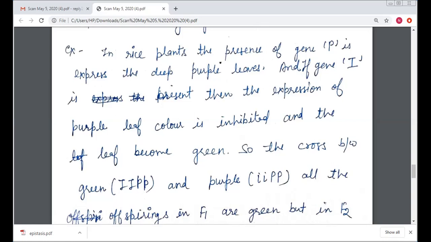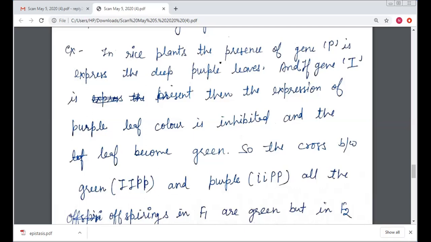So in the presence of capital I, the expression of purple leaf color is inhibited and the leaf becomes green. So in the cross between green and purple, the green is capital I, small p, which expresses the green leaf color, and small i, capital P expresses the purple color.